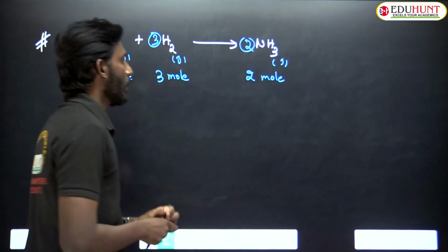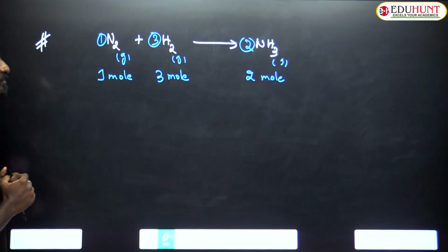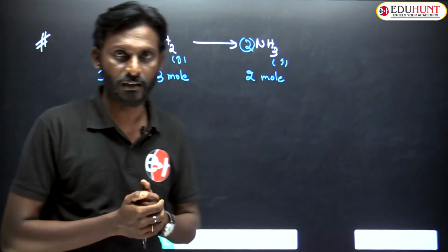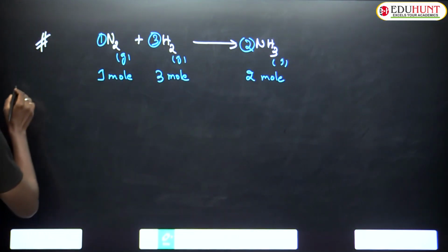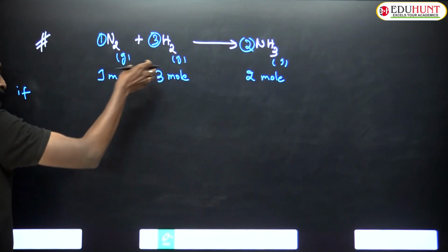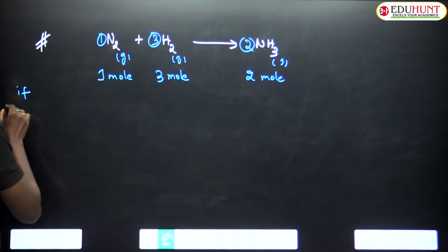Now apply the mole concept to the gaseous state. Fix the conditions. I am taking these moles at STP conditions.